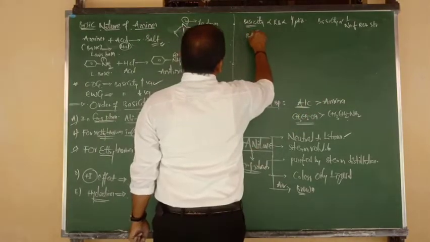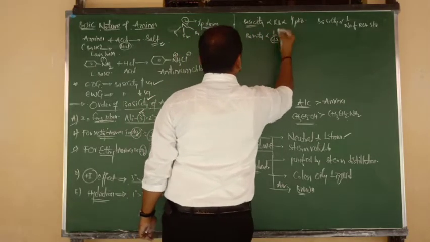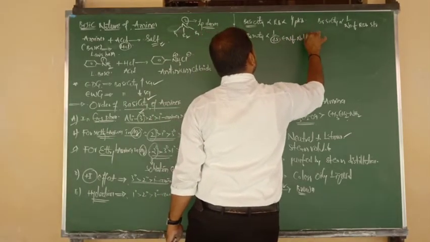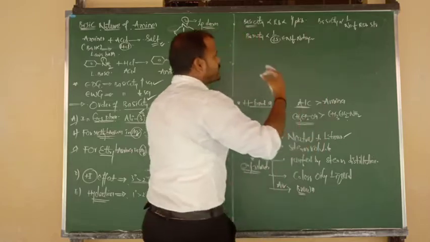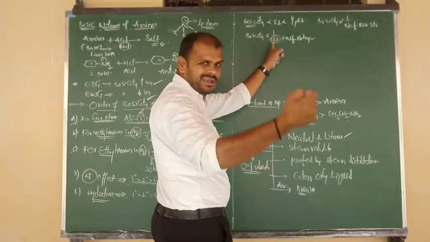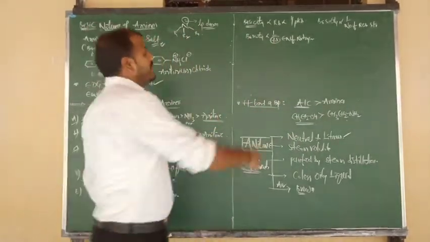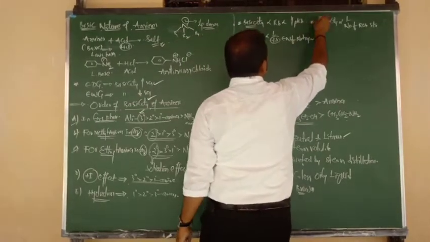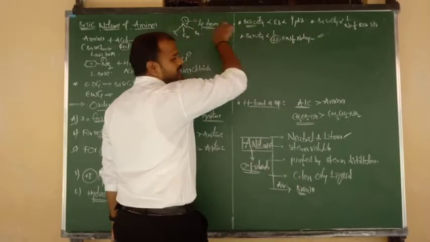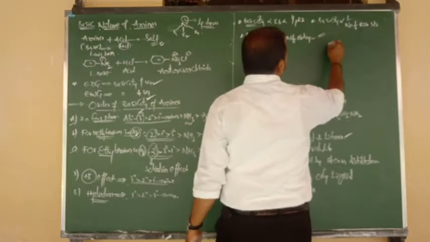And one more point, basicity or basic nature is inversely proportional to percentage of s character, and also we can say to electronegativity of nitrogen. As the electronegativity of nitrogen increases, as the percentage of s character increases, acidic nature increases, but basic nature decreases. These three points are very important, especially from an objective point of view. On the basis of these concepts, I want to ask you one question.